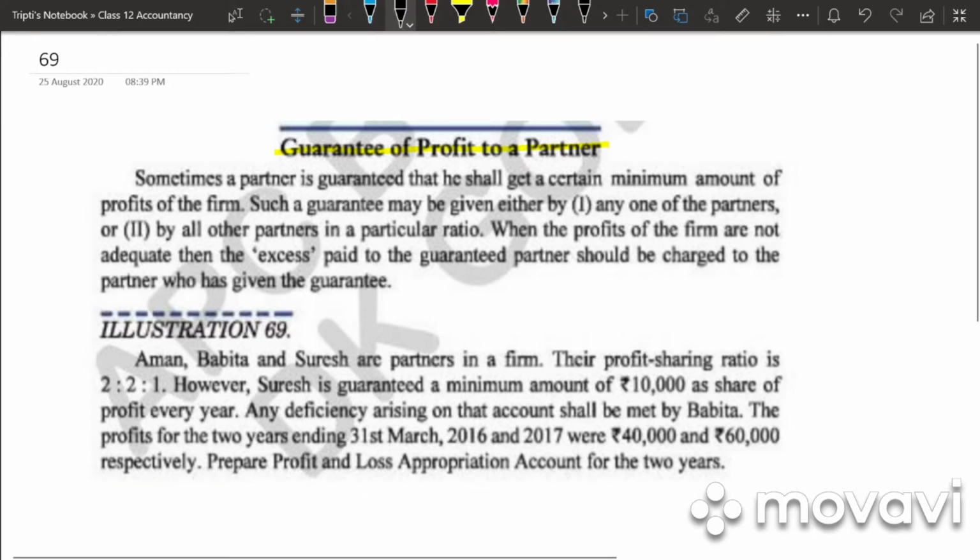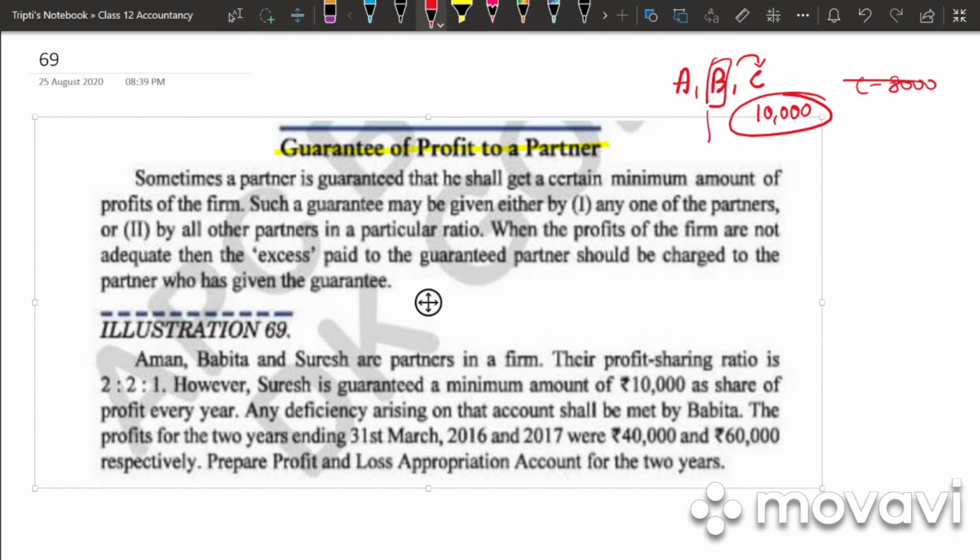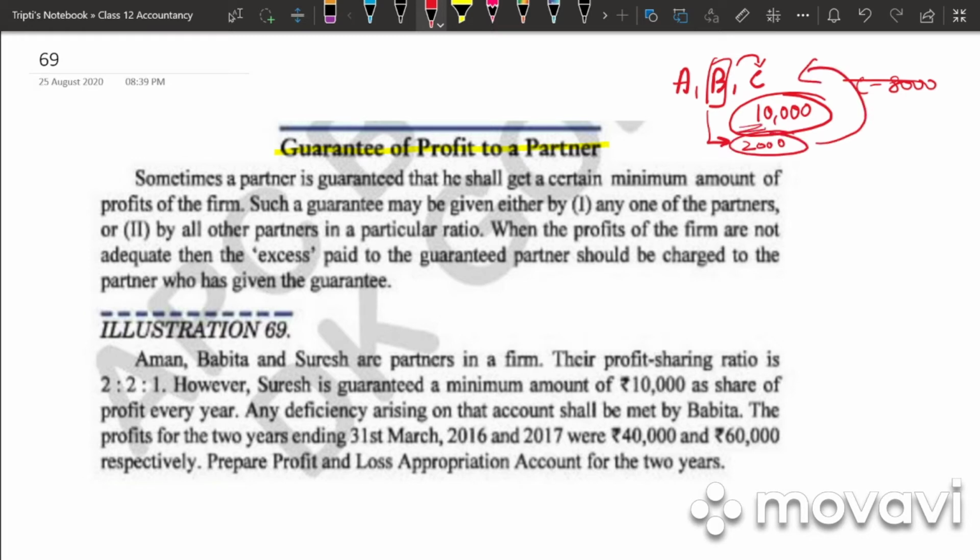Say for example, there are three partners A, B, C. And B has guaranteed to C that he will be giving him 10,000 rupees profit every year, no matter whatever his profit sharing ratio is. But if C has got the profit of 8,000 per year, so what will happen? B will give his part of 2,000 rupees to Mr. C because he has guaranteed rupees 10,000 profit to the partner.